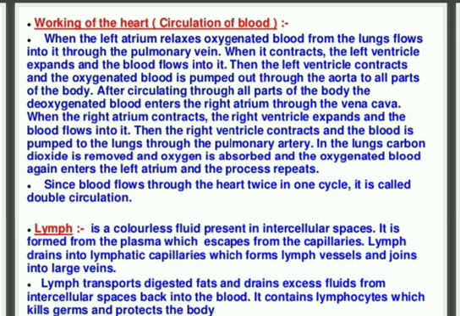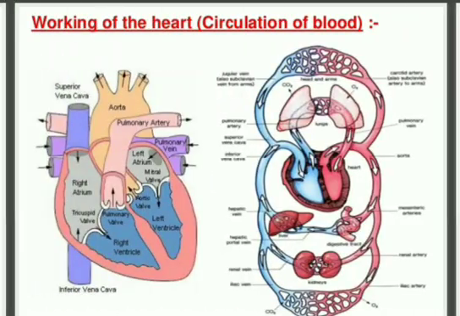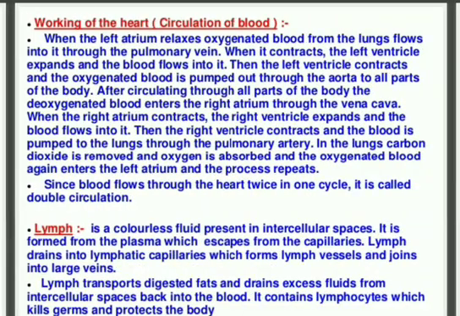Since the blood flows through the human heart twice in one cycle, it is called double circulation. It is a very important question. Many times it comes in your exam: what is double circulation and why does the blood circulate two times in our body? So you can explain the working of the human heart, and this flowchart also, showing how the oxygenated and deoxygenated blood is circulating inside the heart and the oxygenated blood is transported to the body.